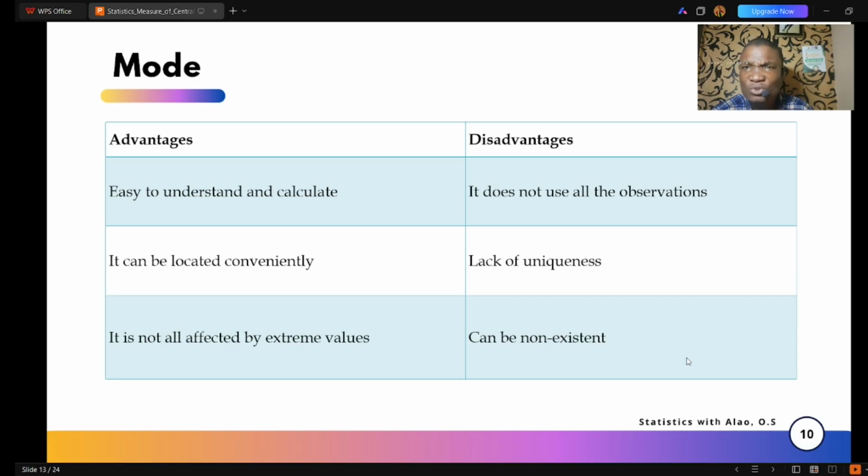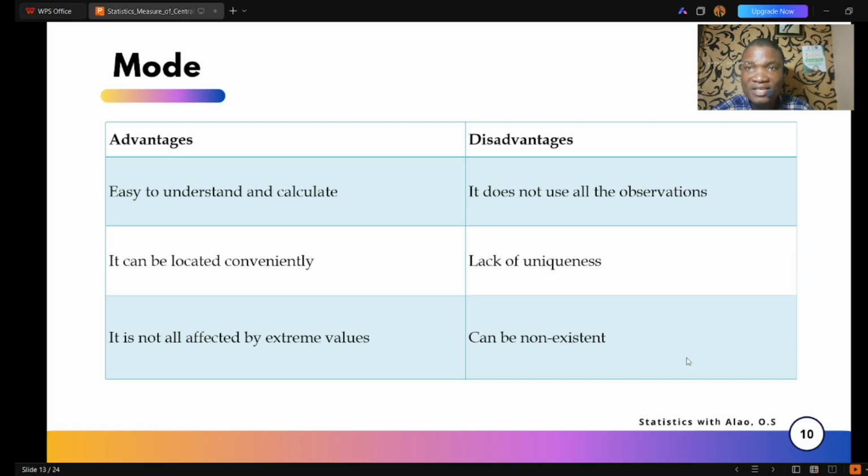In fact, it doesn't use all observations in the distribution or data set, and this can be a disadvantage for the mode, because we can't perform some algebraic calculations or mathematical manipulations with the mode. Why? Because it doesn't use all values in the observation. Also, it lacks uniqueness. That's another disadvantage. What do we mean by lack of uniqueness? It means that, just like I said, you can have more than one mode in a distribution.